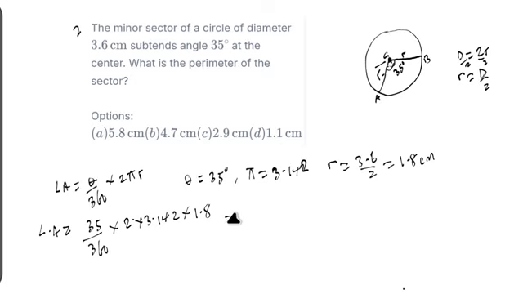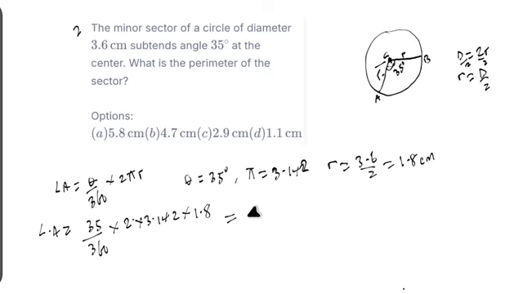Let's use a calculator and solve it together. You can first multiply this part: 2 times 3.142 times 1.8. I will use my calculator to do it now.